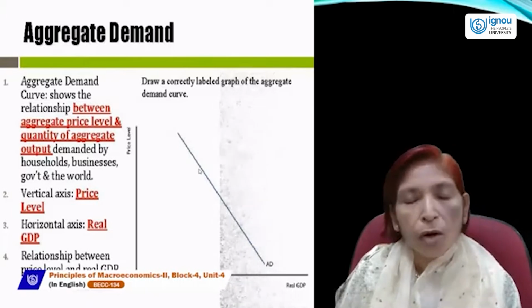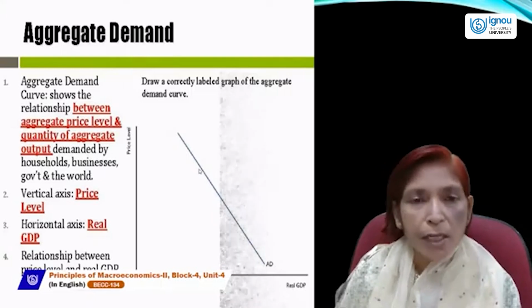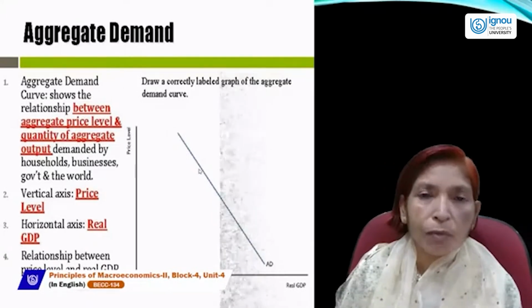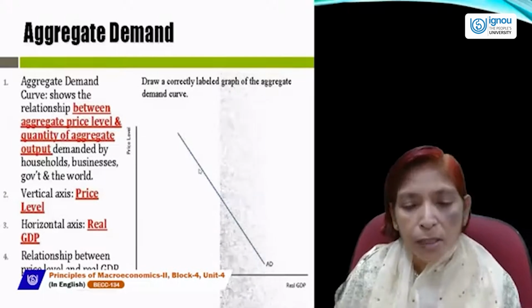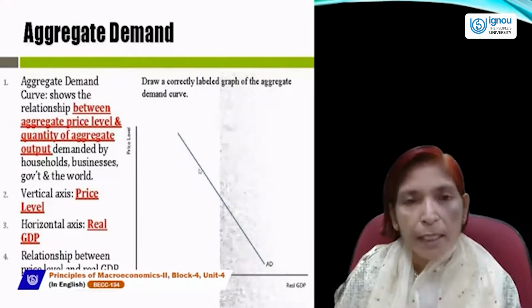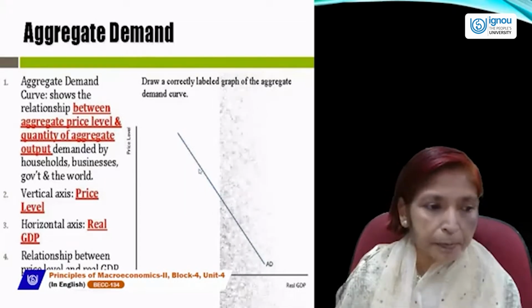At present, all the economies are open economies which have relationship with the rest of the world. So the aggregate demand curve is always a downward sloping curve, and it has four components in a four sector economy.